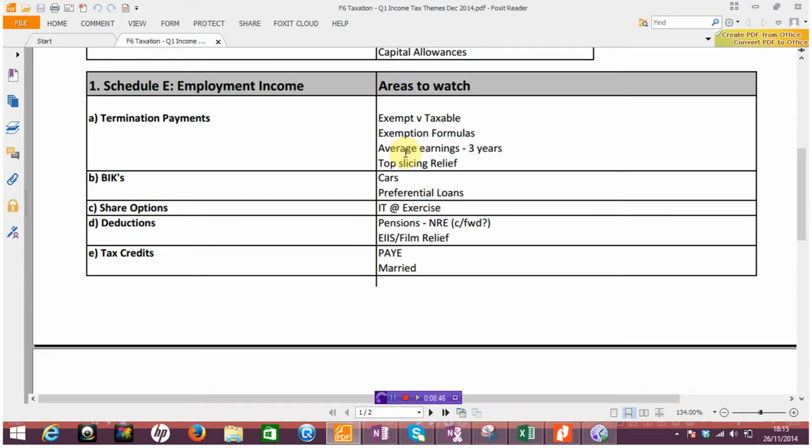Now, that must mean some sort of prorating of a given year, because let's say that the individual had their employment terminated on the 30th of June. We've got six months in the 2013 year, and then six months obviously three years prior to that. Okay, so watch out for how that information is presented.